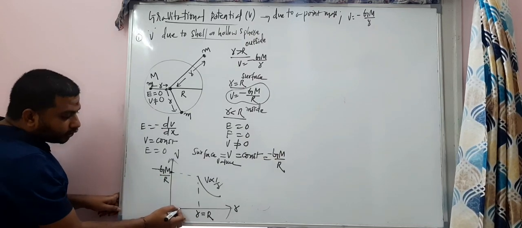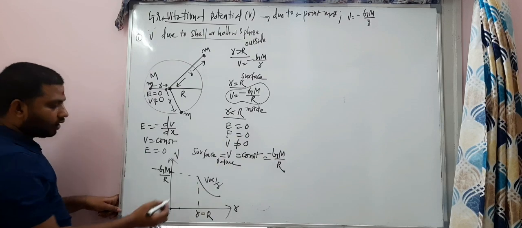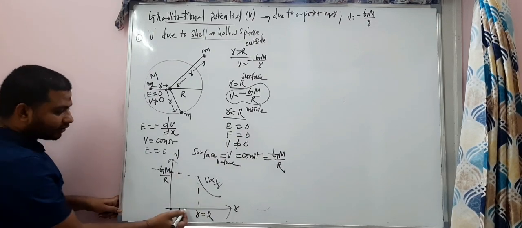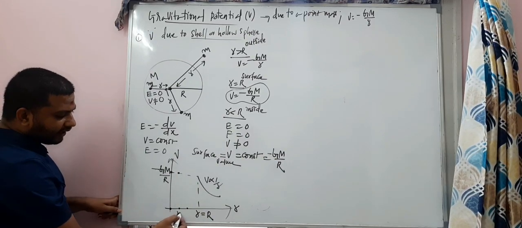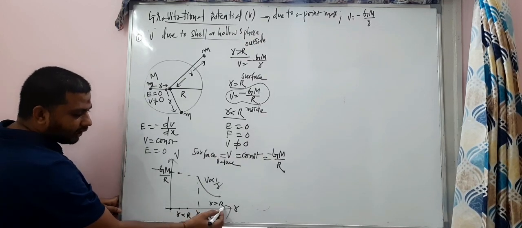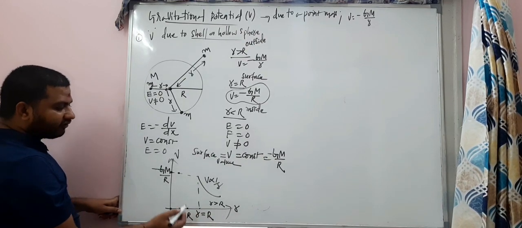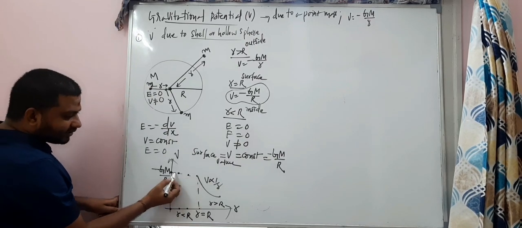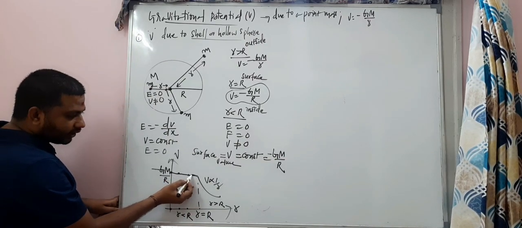And at this point also, inside the shell, the value is the same. These are all the values inside the shell, right? And these are the values outside the shell. So inside the shell, any point you take, you get the same value, that is, constant.